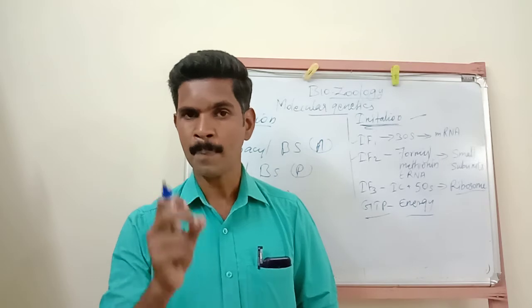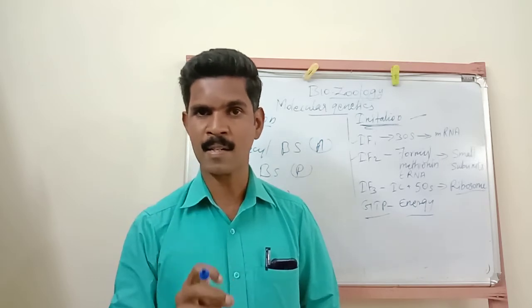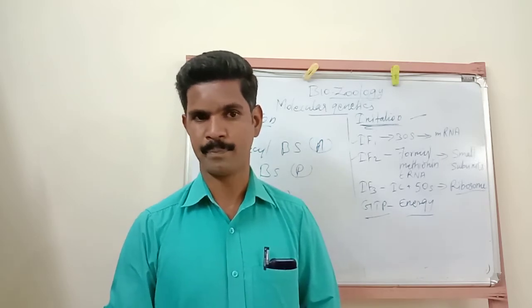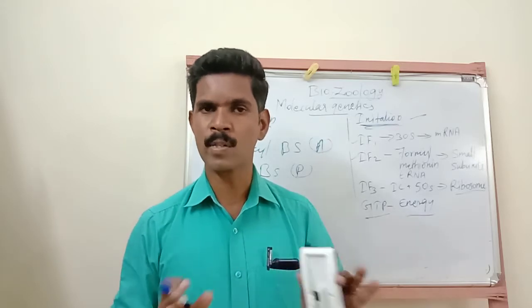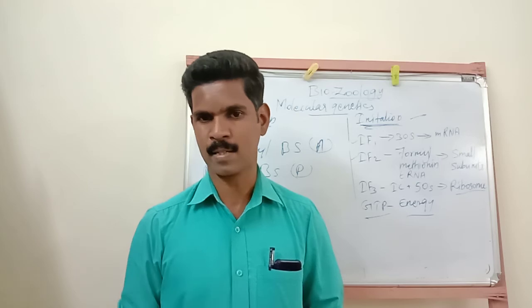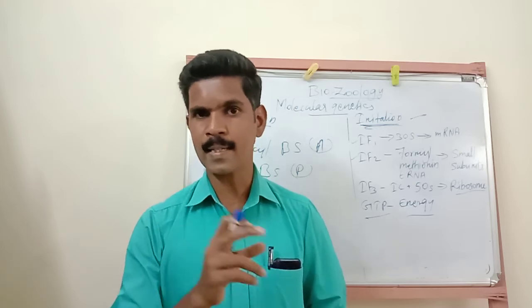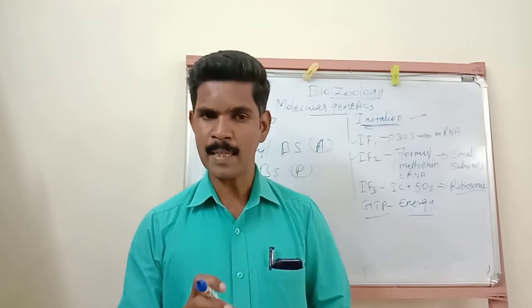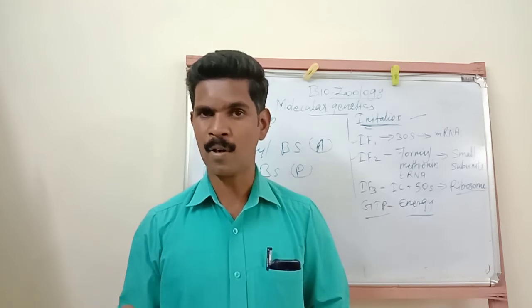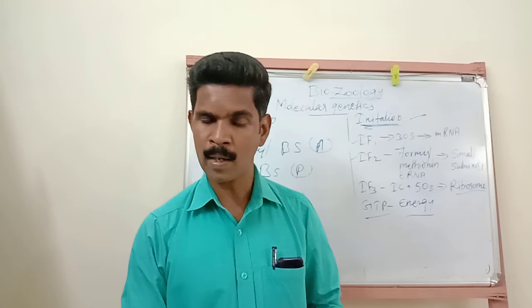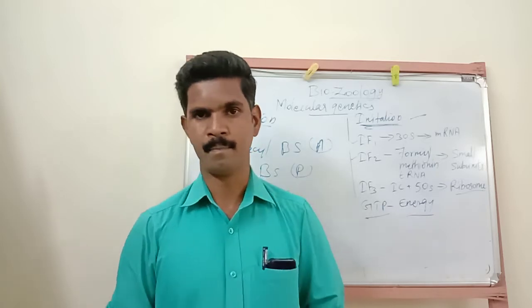Listen very carefully. Now I explain the first step in the elongation process. When the second tRNA molecule gets its original position in the A site of a ribosome, immediately hydrogen bonds are formed. This hydrogen bond is formed between the anticodon and codon region.